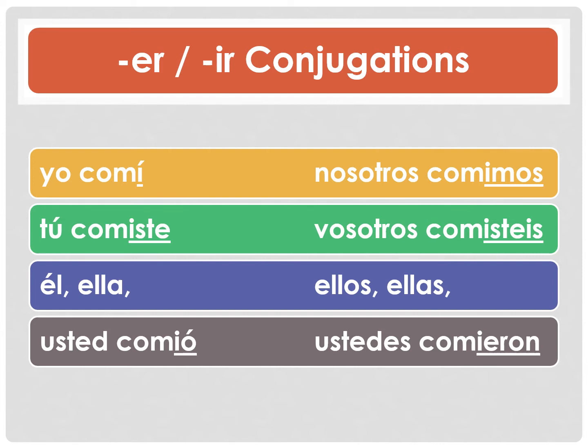Nosotros comimos. So this is different than in the present tense, which would be comemos. But for an IR verb, like escribir, escribimos could mean we wrote or we write, in the past tense or present tense. Vosotros comisteis, y'all ate. Ellos, ellas, ustedes comieron, they ate or all of you ate.